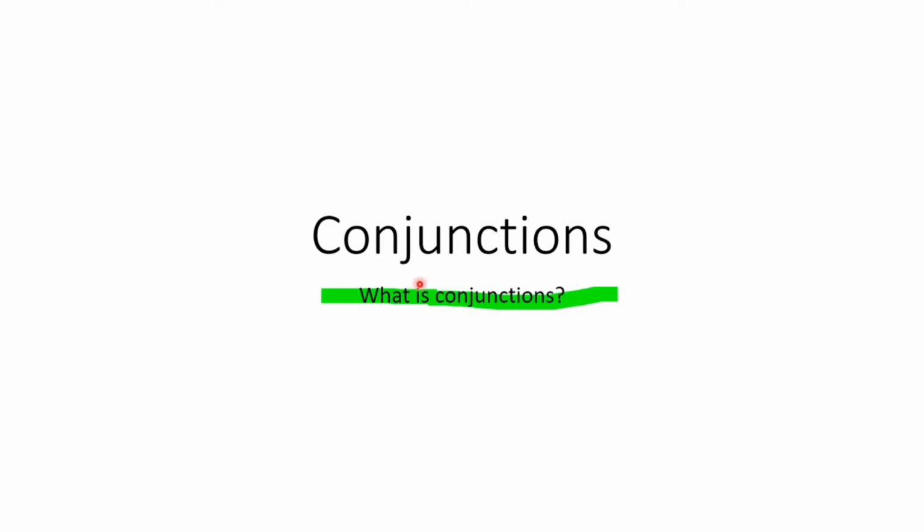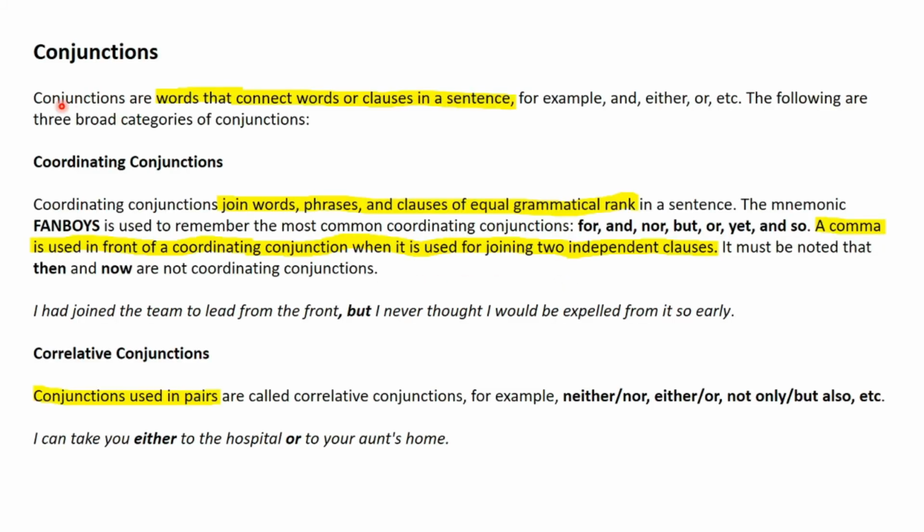In today's class, we will study conjunctions. So what are conjunctions? Conjunctions are one of the parts of speech, and they're words that connect words or clauses in a sentence. For example, and, either, or, etc. Now we have three broad categories of conjunctions.